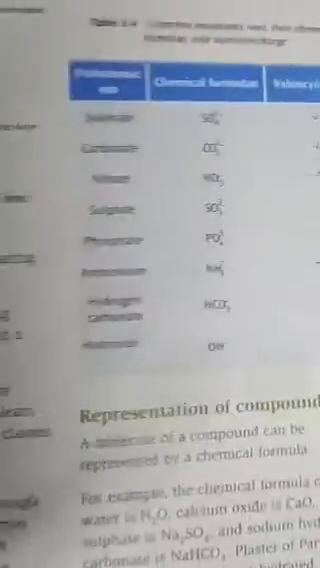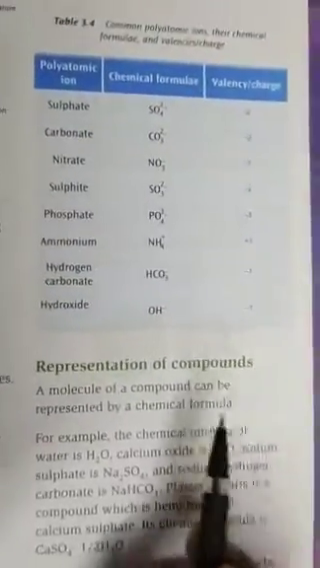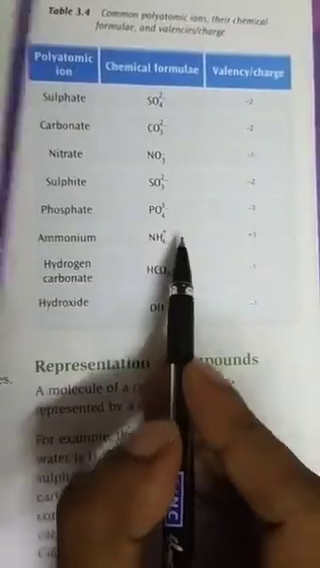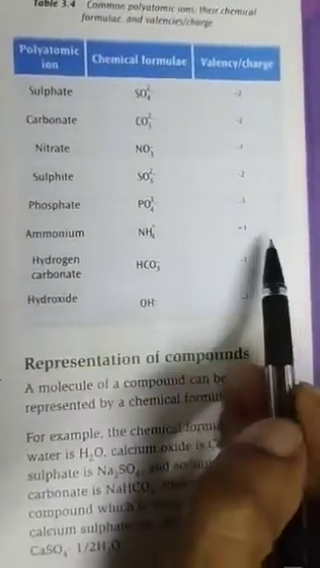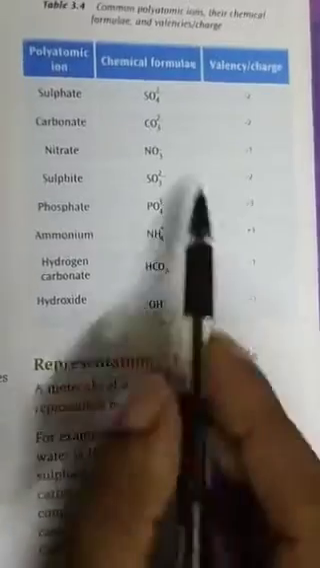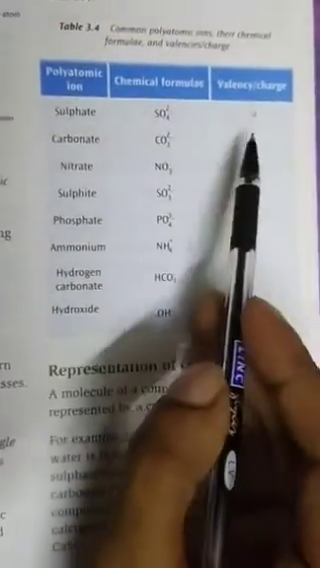So these are anions, but these are polyatomic ions. Here NH4 plus contains a plus charge, that's why the valency is plus 1. Here SO4 2 minus, the valency is minus 2.